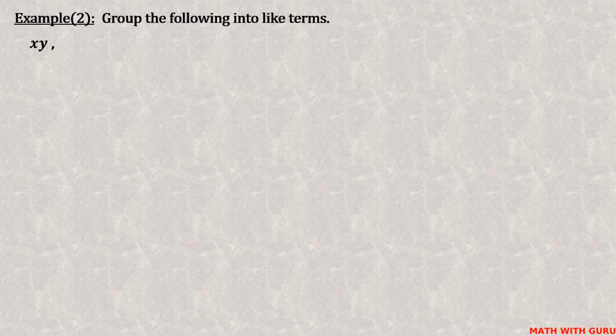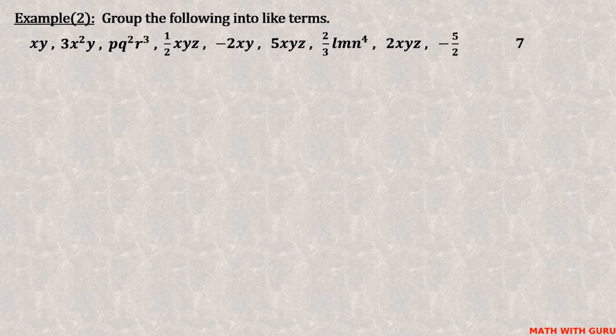Another example. Group the following into like terms: xy, 3x squared y, pq squared r cubed, 1 half xyz, minus 2xy, and here are some more terms.